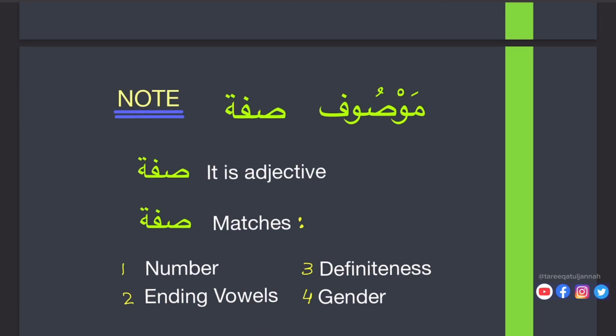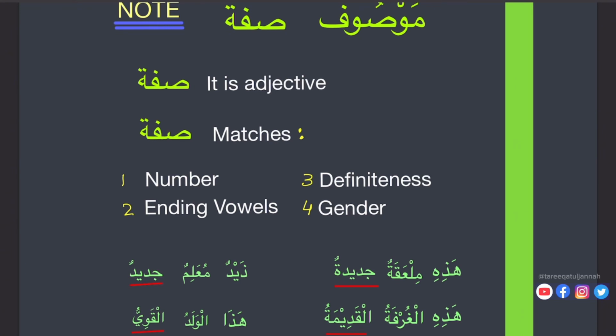So in this lesson we are going to study about sifat. It is adjective, and موصوف, it's the noun. Whatever the noun or object is, the sifa is its quality. Here we have some points.